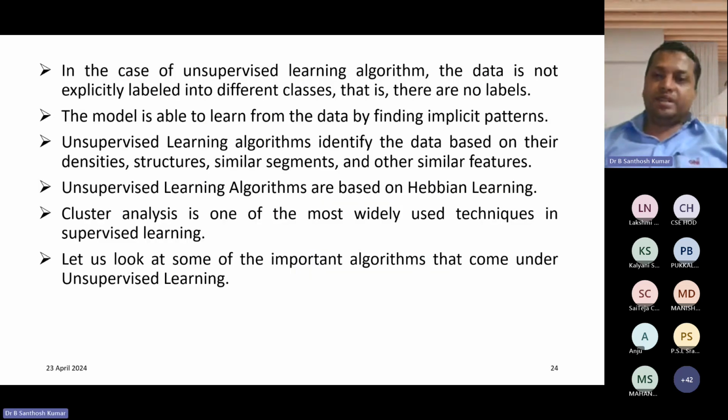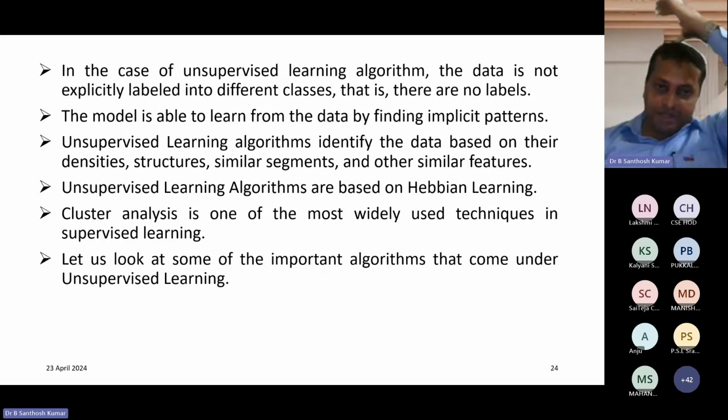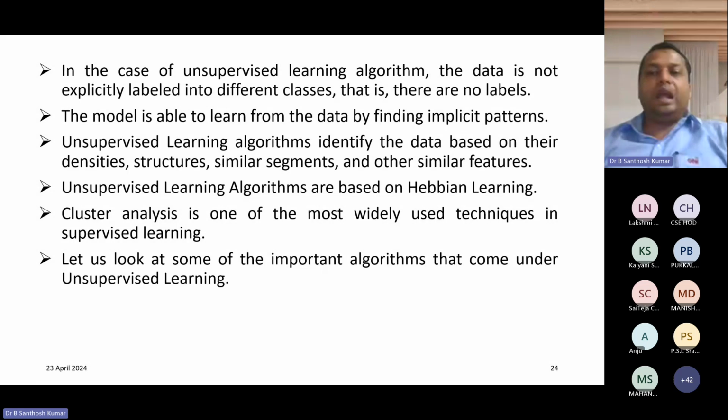So in the case of unsupervised learning, the data is not explicitly labeled into different classes. That is, there is no label. It is implicit patterns only that identify the data based on their densities or structure or other similar features. So it is based on Hebbian learning. Cluster analysis is one of the most widely used techniques in unsupervised learning.